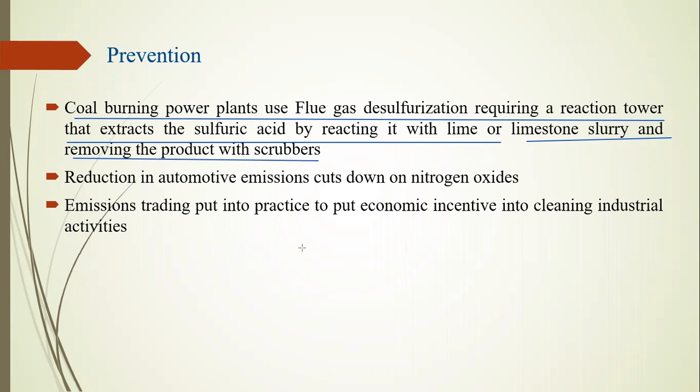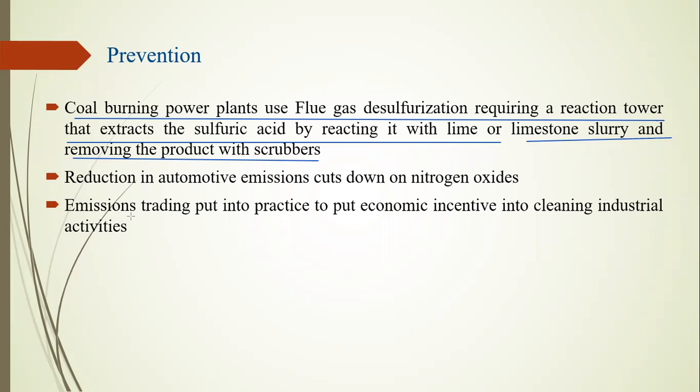Any coal plant produces highly sulfurous gas, but the plant uses a filtration process to remove the sulfur in its reaction tower using lime and limestone slurry. Lime and limestone slurry absorb the sulfur, reducing sulfur production in our atmosphere.